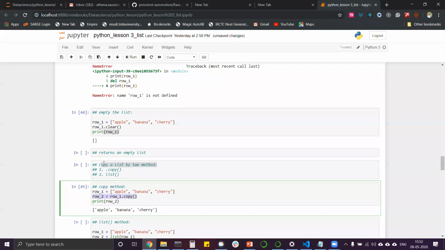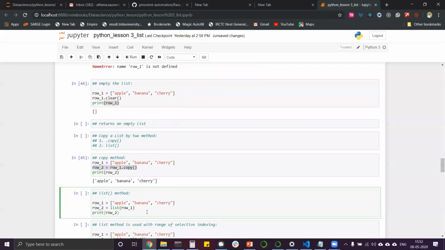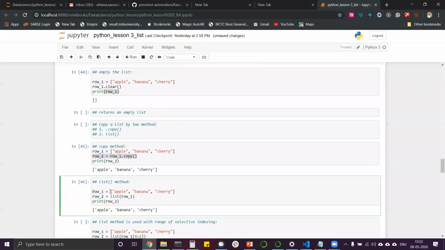Then another method to do the same copy is using the list method. We can try this like this: row 1 is equal to this list, then row 2 could be list of row underscore 1. The same thing, both give the same results, nothing is different. Okay, you guys got this? Obviously this is not very tough. Row underscore 1 dot copy means list dot copy, that you copy the first list to the second list, and list round bracket list is copying the first list to the second list. Both return the same thing.